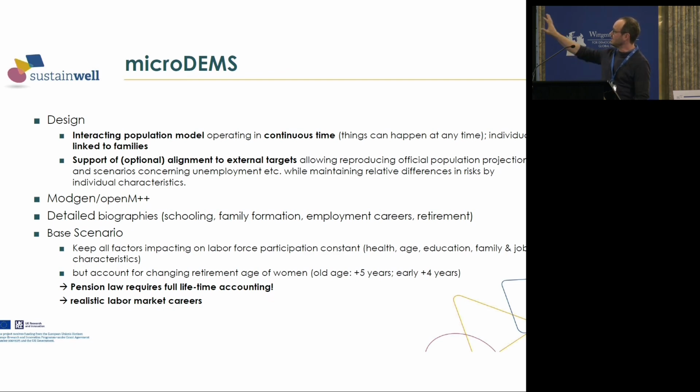And in the base scenario that I'm going to show you here, we basically keep all influential factors on the individual probability of being in the labor market constant, but we will account for changes in retirement age of women, because Austrian pension system law requires that the pension age of women is going to converge to that of men beginning with next year, implying that old age retirement is going to increase by 5 years for women and 4 years for some types of early retirement age.